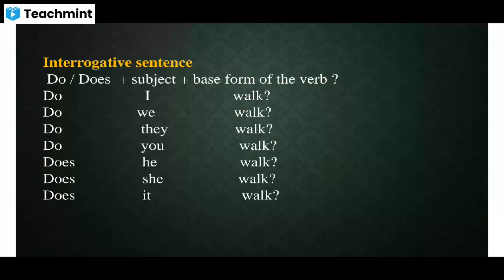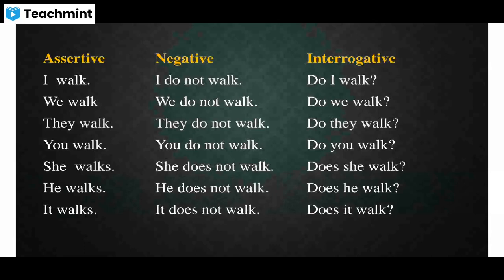Look at this list. Here you can finally observe the difference between assertive sentence, negative sentence, and interrogative sentence. Right? Tushar Hegde, can you read the first three lines in assertive, negative, and interrogative sentence? Yes, Mataji. I walk, I do not walk, do I walk? We walk, we do not walk, do we walk? They walk, they do not walk, do they walk?